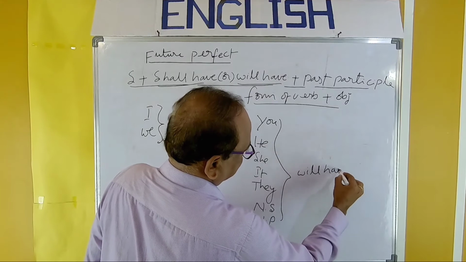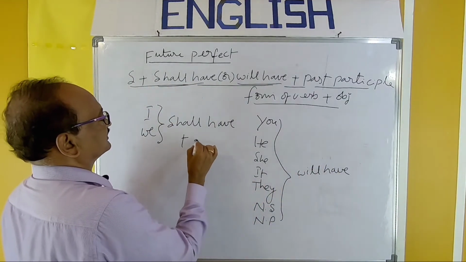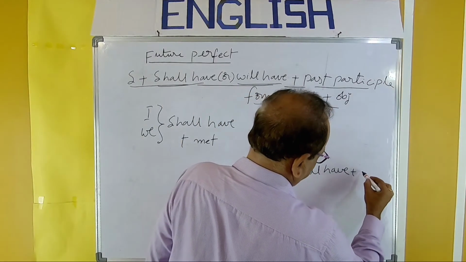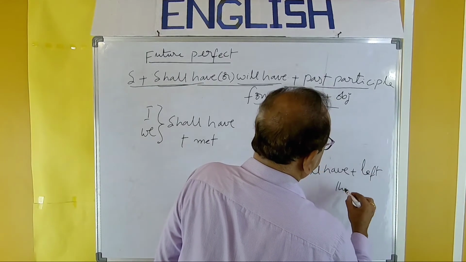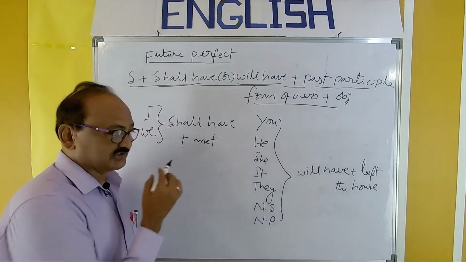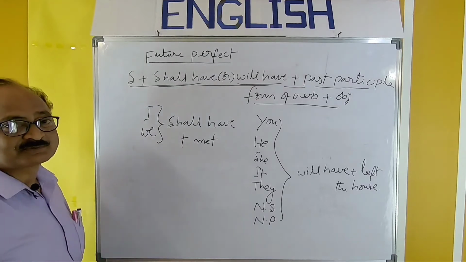will have. And you can take one verb also, met. So you can take here also left the house. You can take object also. So frame the examples. I shall have met.